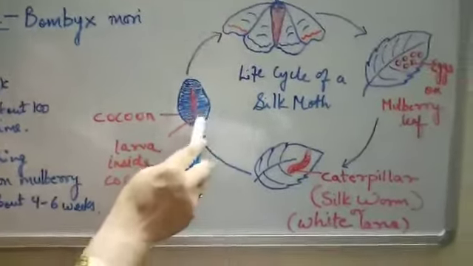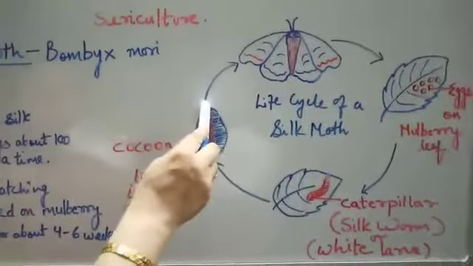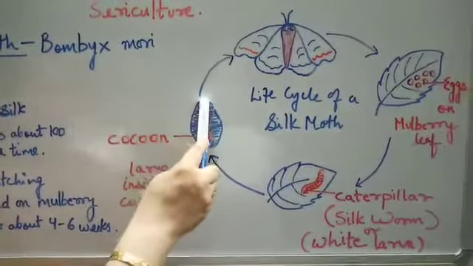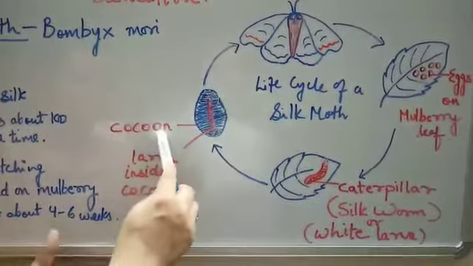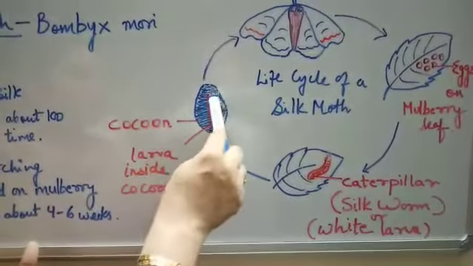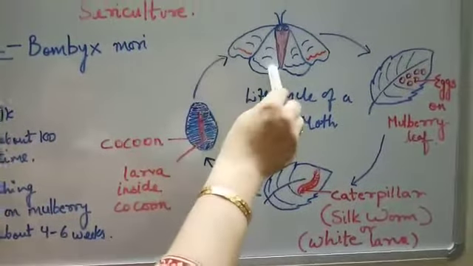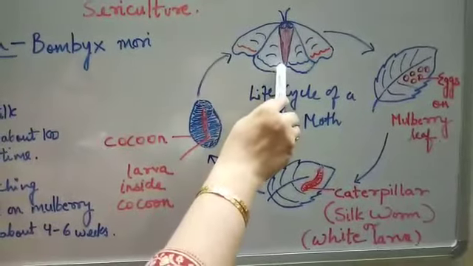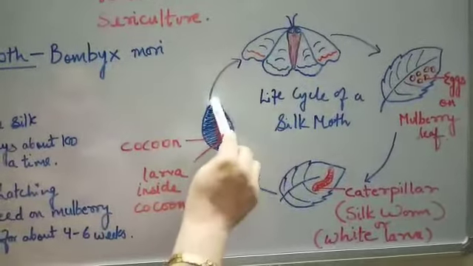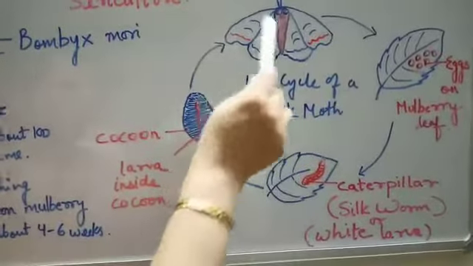Now children, when these silk cocoons are formed completely, after a few weeks, these cocoons are broken down and a full silk moth comes out of these cocoons. A baby silk moth comes out from these cocoons.